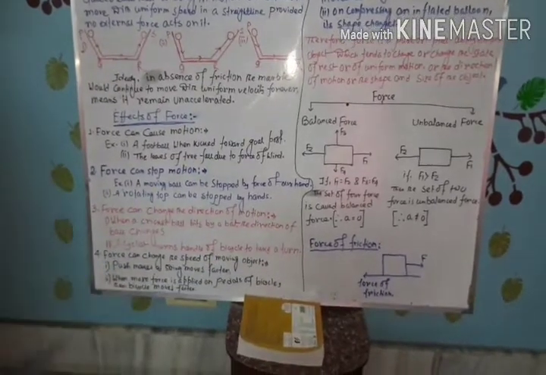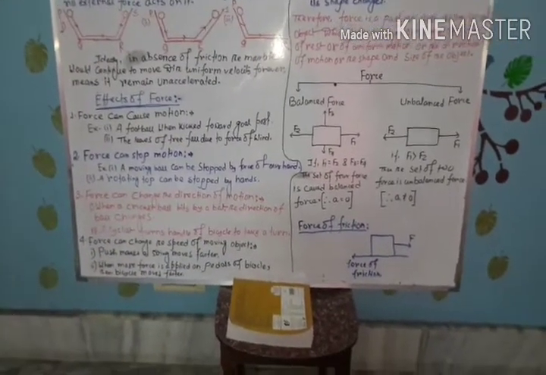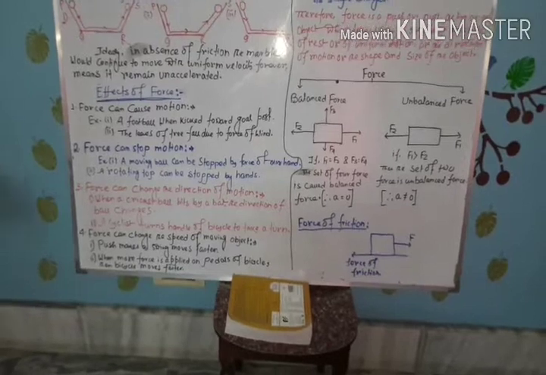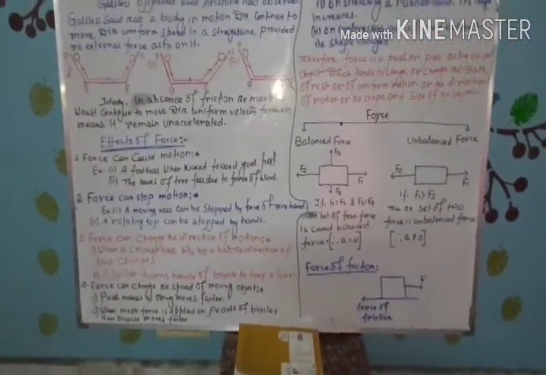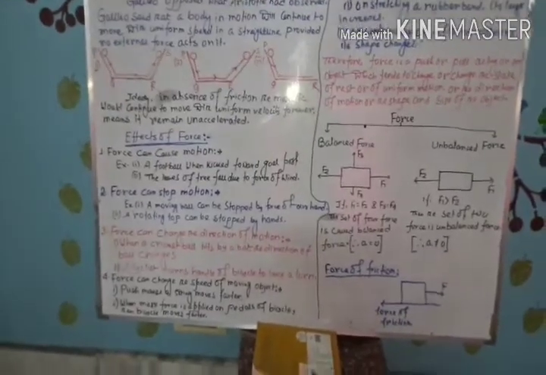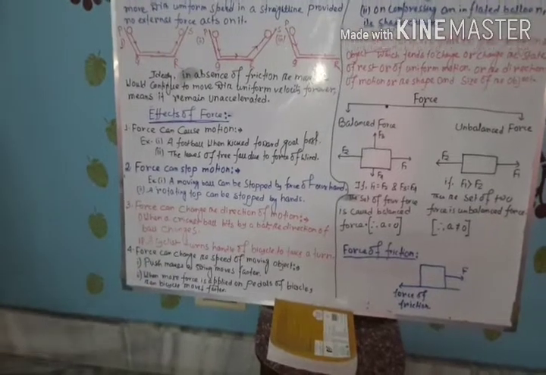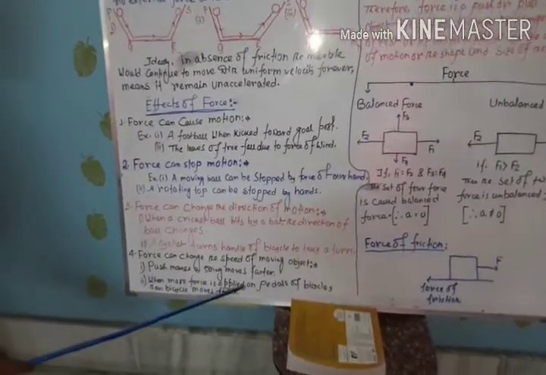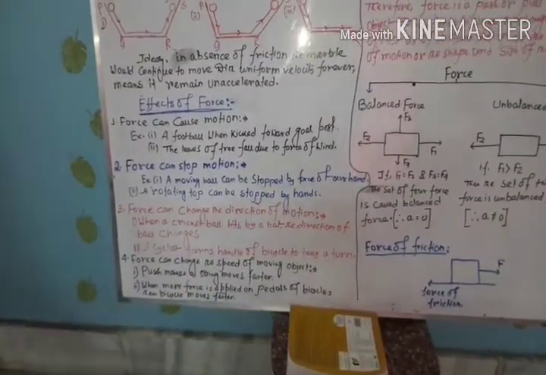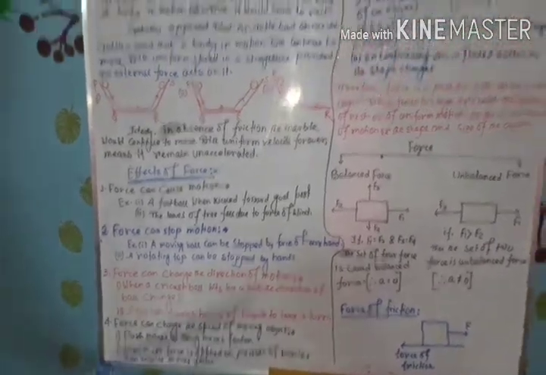Next, force can change the speed of a moving object. It means that by applying an external force, we can increase the speed of a moving object as well as decrease the speed of a moving object. For example, a push makes a swing move faster. Another example: when more force is applied on the pedals of a bicycle, the bicycle moves faster.